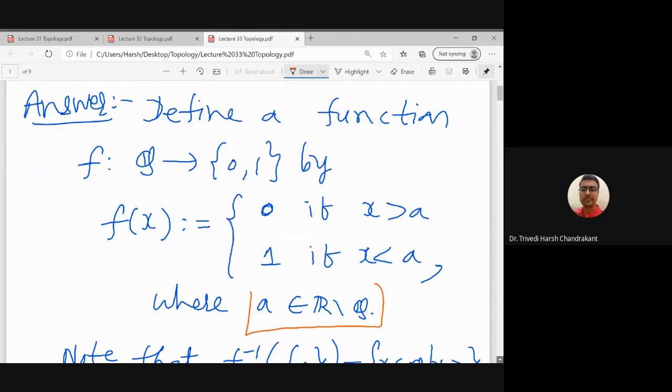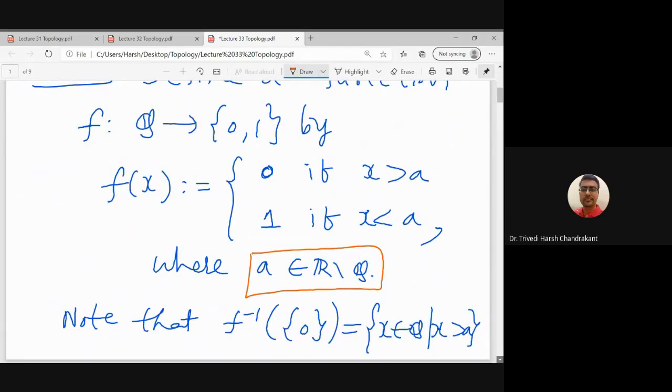Using that we define a function f, so actually f depends on a. Here x is an element of Q, so x is a rational number.